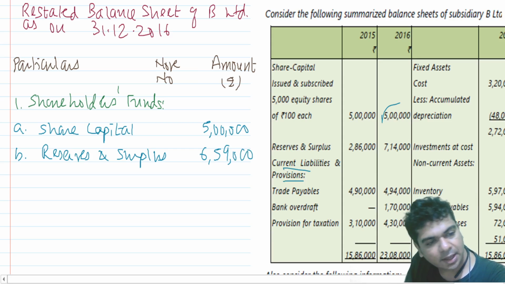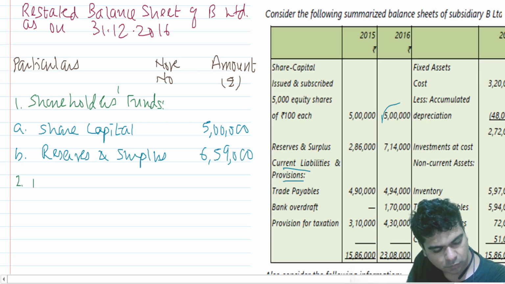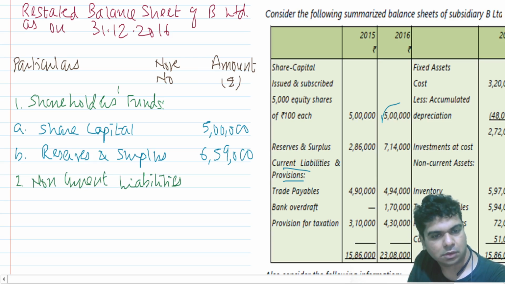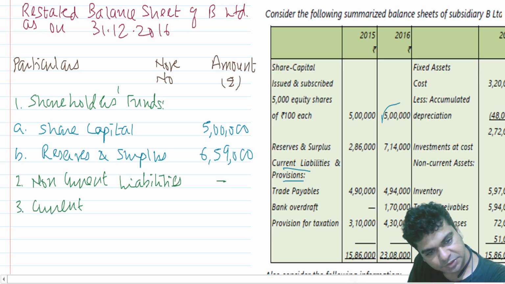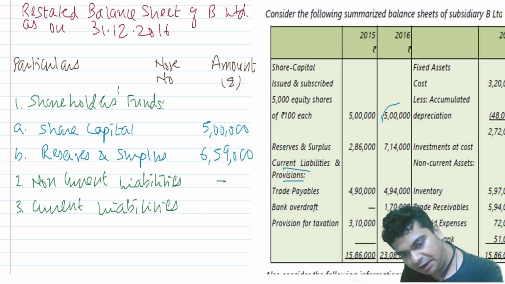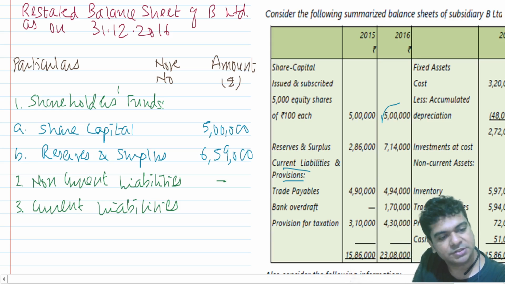Then there are current liabilities and provisions. Non-current liabilities, there aren't any. Current liabilities, none of the current liability figure is getting affected, so I'll just copy it down.